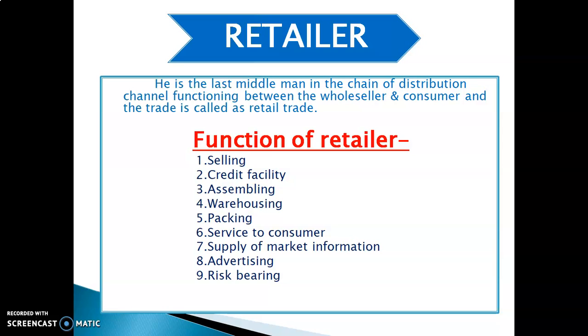The functions of retailer. The first function is selling. In the selling function, they purchase goods in bulk form from the wholesaler and then sell them in small quantities to the consumer. Next, the second function is credit facility. They also provide financial help to the consumer by selling goods on credit.